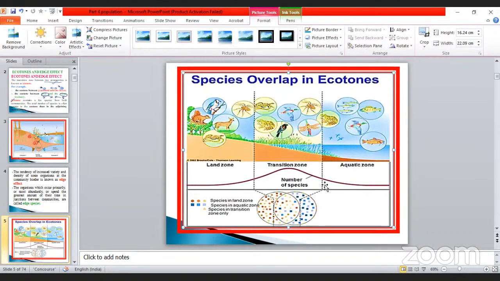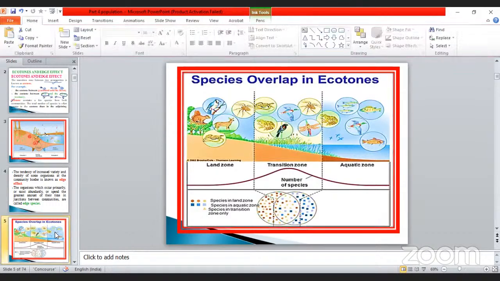Sometimes it may be high in nature. This is also given as a graphical representation here. In this part, it is gradual, and it is similar to that of the aquatic animals. Taking the land zone as well as the aquatic zone as examples, in both zones the number of species will be similar. And then in this area, what happened? The species migrate from here to here and here to here. So it is considered as an ecotone, okay my dear. It is a highly populated area compared to these two, so both organisms live in this area. That is very, very important.